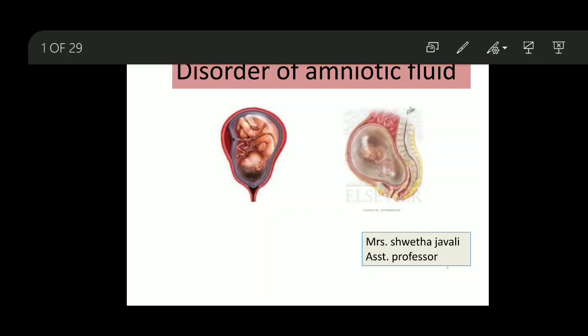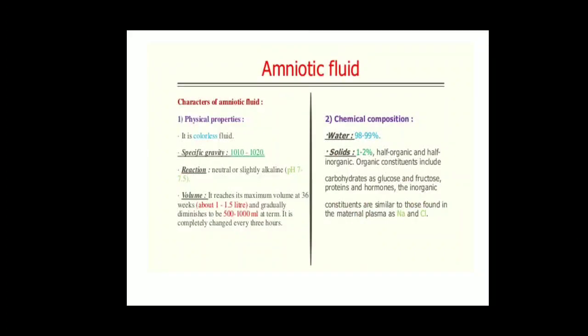Today we will discuss the disorders of amniotic fluid. There are two types: oligohydramnios and polyhydramnios. So first we'll learn about the basics of amniotic fluid, that is, the characteristics of amniotic fluid.